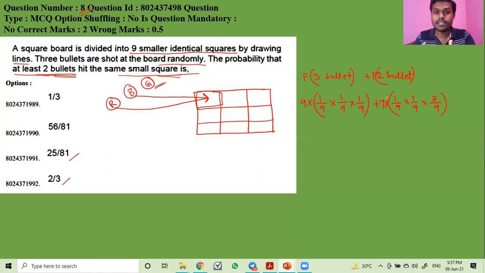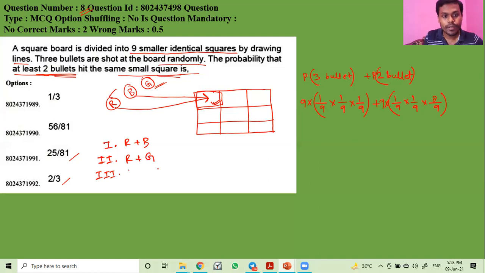But the fact is that here it is quite tricky. For 2 bullets we will get 3 cases. Suppose case 1, red and black hit the same small square. In case 2, red and green hit the same small square, and in case 3, black and green hit the same small square.